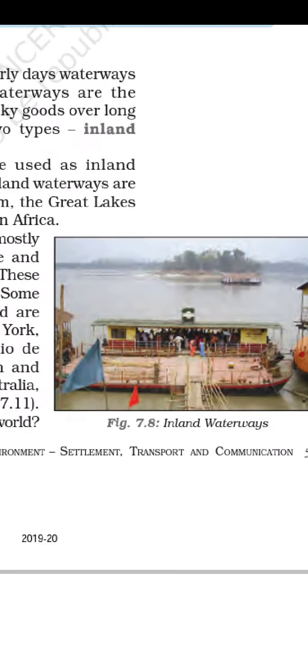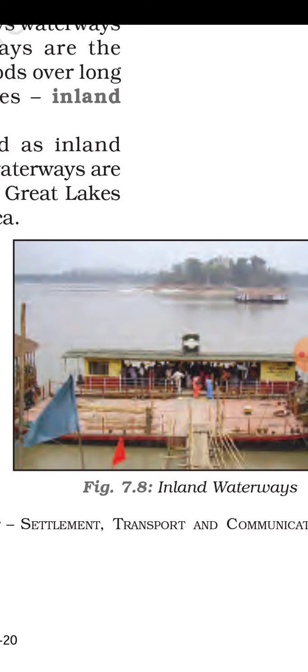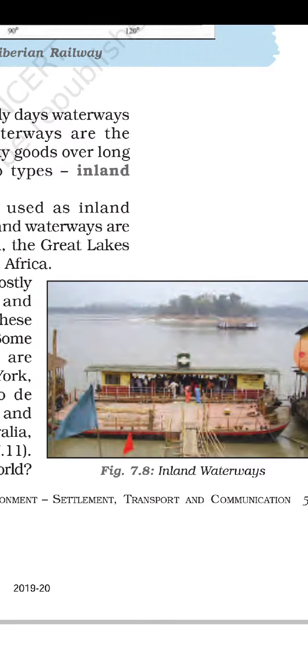Now look at this image. This is an inland waterway. Have you seen this kind of waterway, children? If not, if you travel to Kerala, you can see these kinds of waterways.